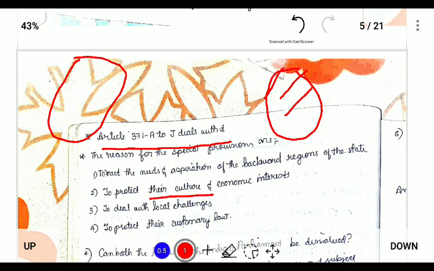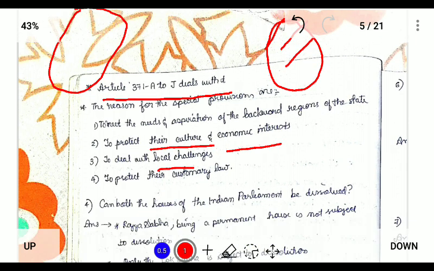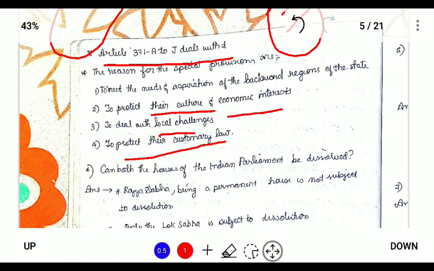It has also been included to protect the culture and economic interests, to deal with local challenges that are not faced by the majority of Indians but are faced in those states, and to protect customary law. For example, in Nagaland we have various customary laws, so in order to protect and safeguard these, the special provisions have been provided.